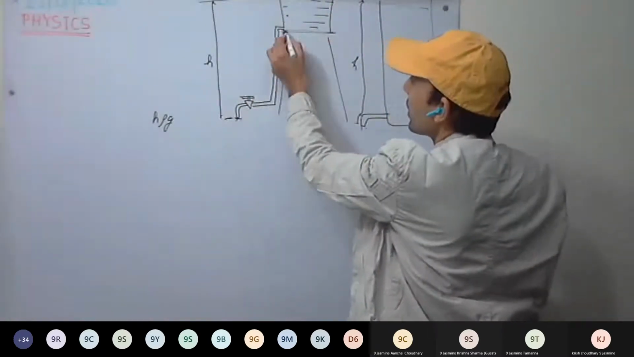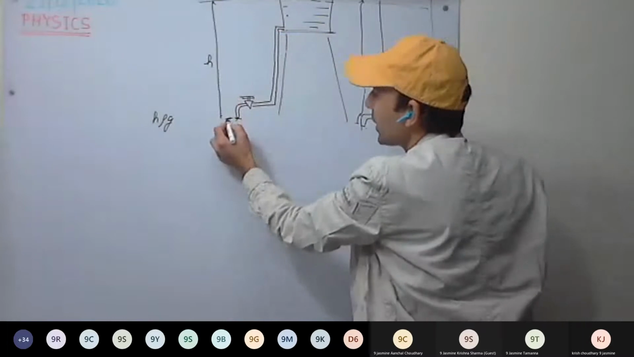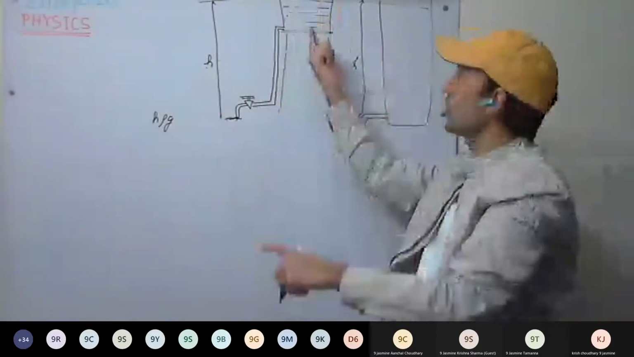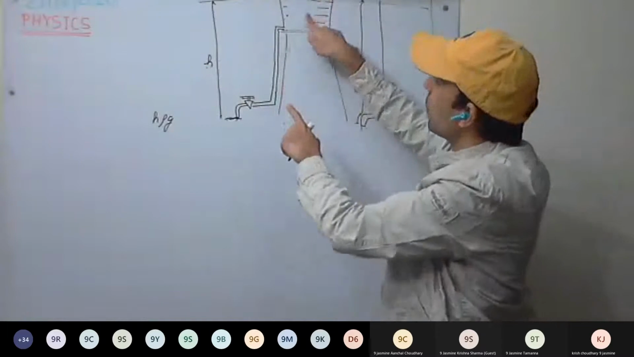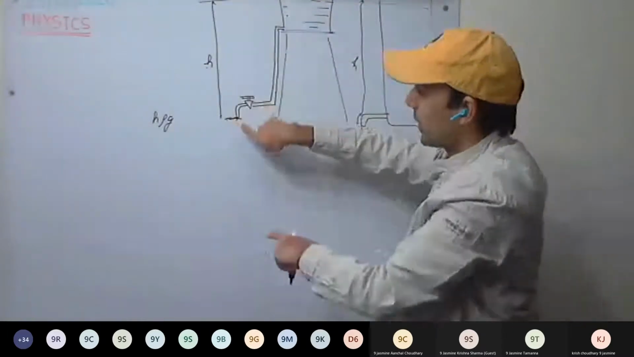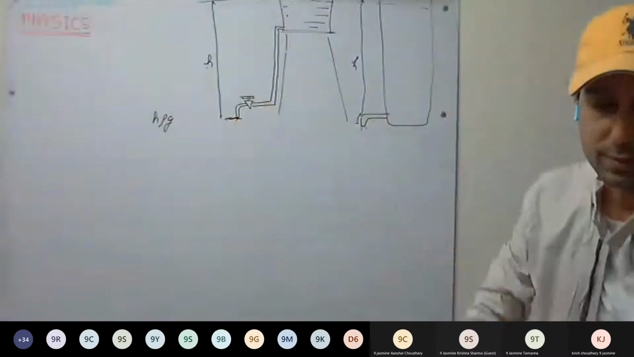So, in your water at home, your pressure will depend on the height of the water tank. The more the height at which we have placed this tank, the more will be the pressure at the tap. This is clear?